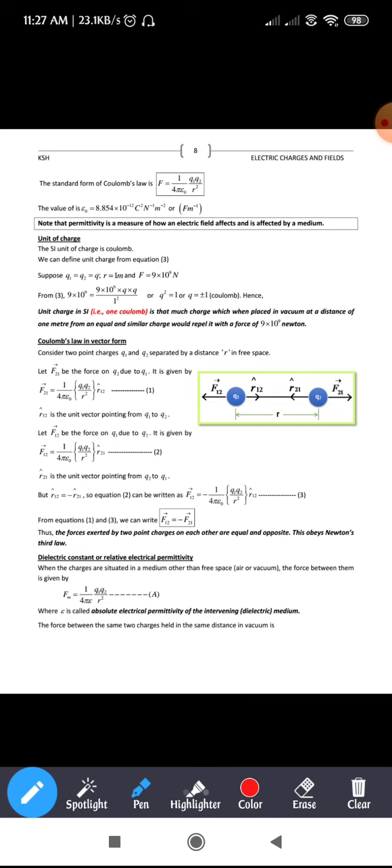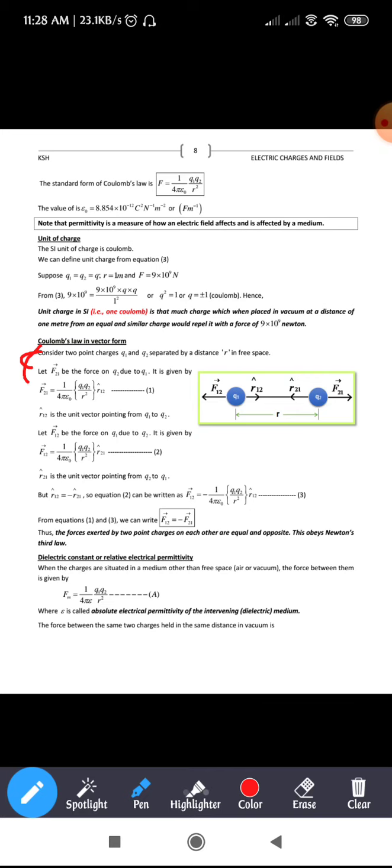Coming to the mathematical form, expressing Coulomb's law in vector form. Let vector F21 be the force on charge q2 due to q1. It is written as vector F21 equals 1 by 4 pi epsilon into q1 q2 divided by r square into r12 cap.